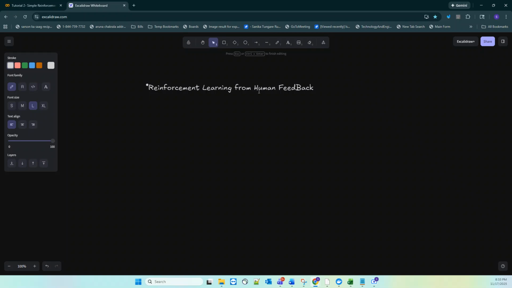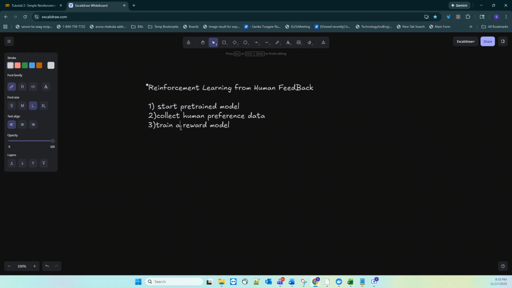So what are the steps for that? First step is to start with a pre-trained model. Next, we should collect the human preference data. Basically, data plays a very important role. So collect human preference data, and then create or train a reward model. Training a reward model is the main important thing.